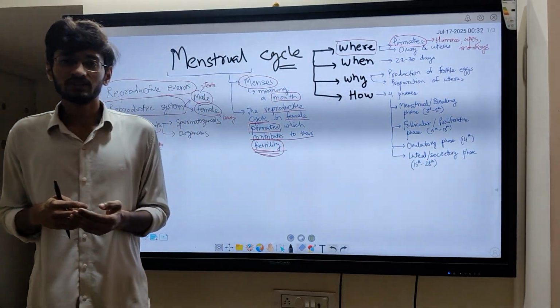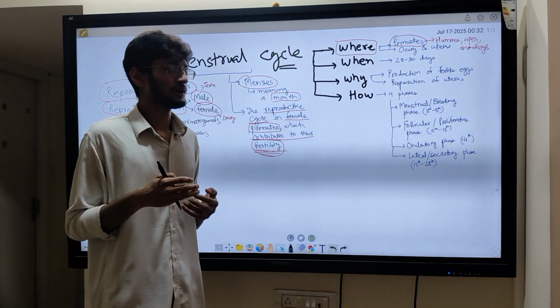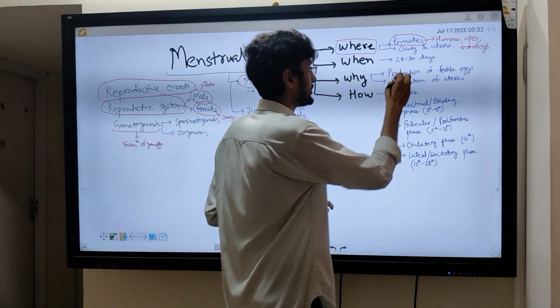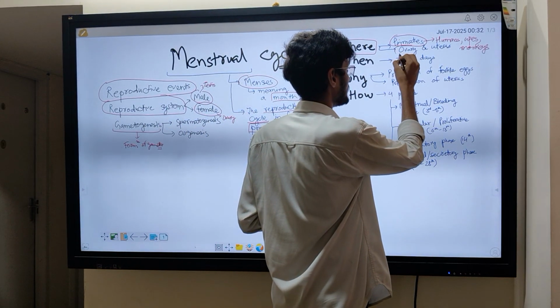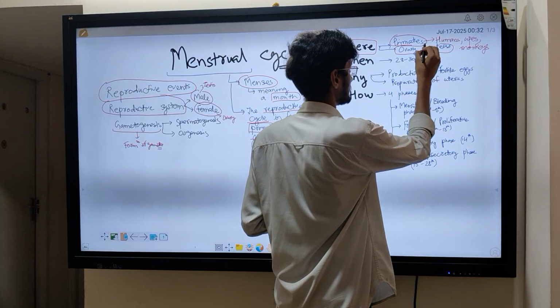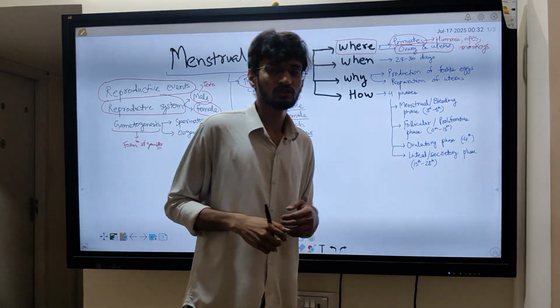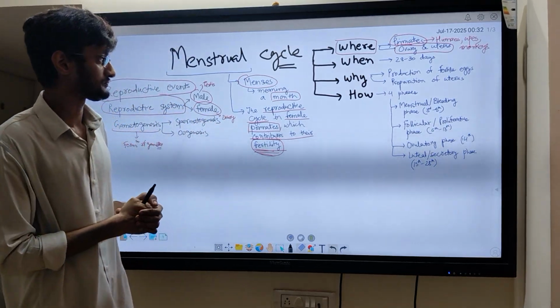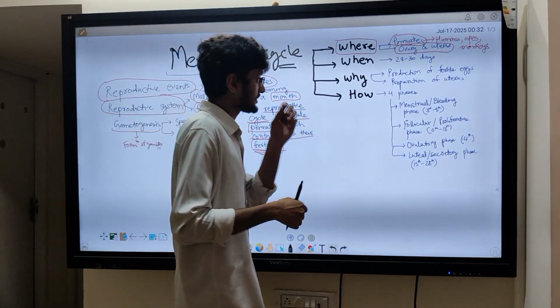So the female humans, the female apes, and the female monkeys will have a menstrual cycle in them. Now, what are the organs that are involved in this menstrual cycle event? So the two organs that are mainly involved are the ovary and the uterus. Now, when does it occur?